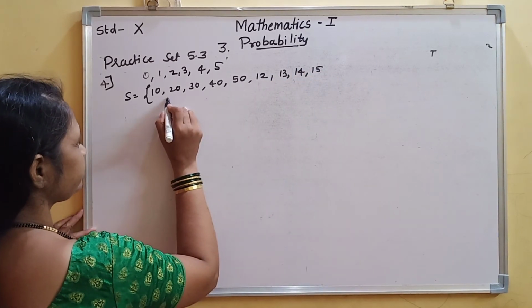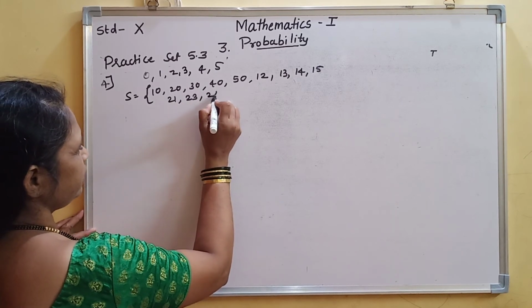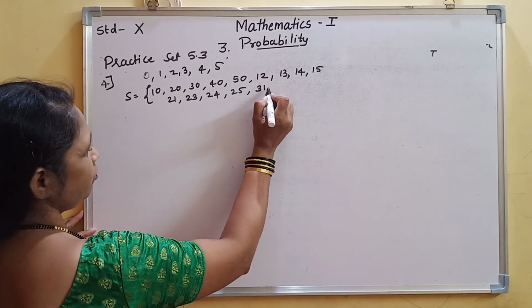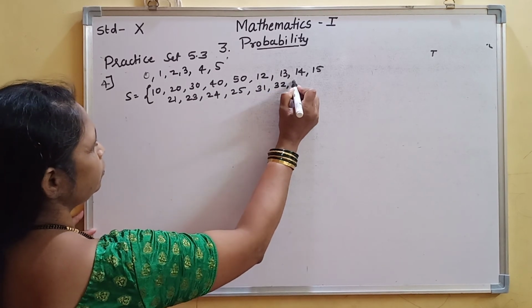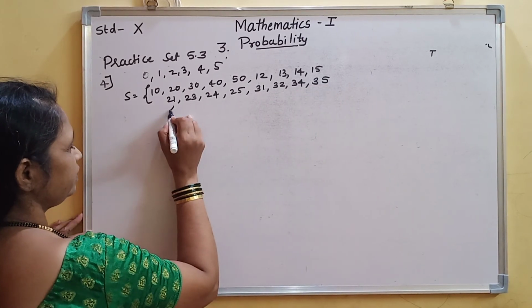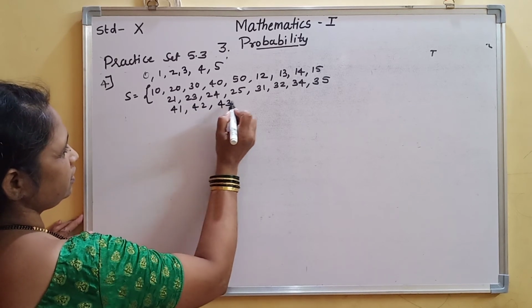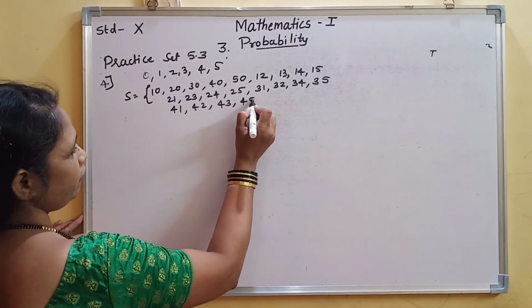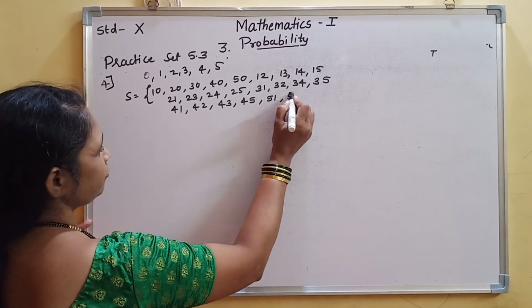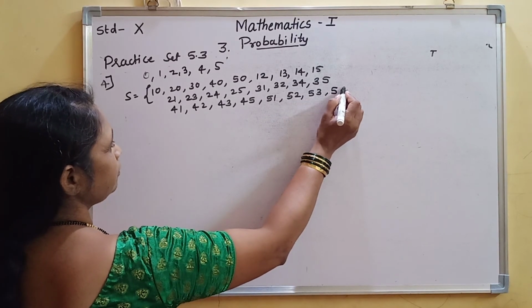Next is 21, 23, 24, 25, then 31, 32, 34, 35. Then 41, 42, 43, 45. Now next is 51, 52, 53, 54.